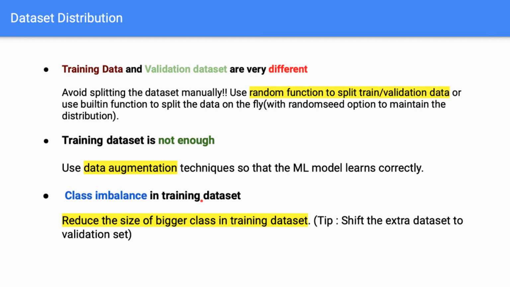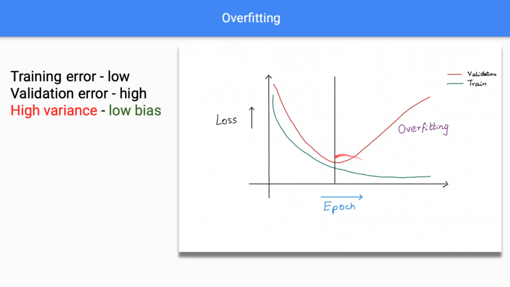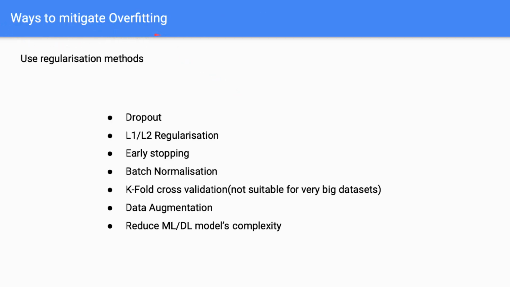Overfitting is the case where your training error decreases while the validation error increases. In other words, your training performance increases while the validation performance decreases. And this is a case where you have really high variance. That is when your model has overfitted your training dataset. Different ways to mitigate overfitting.